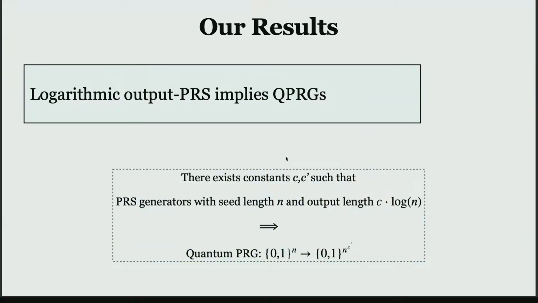Okay, let's look at the first result in a bit more detail. What we show is that if you have PRS generators with seed length n, and the output length is some constant C times log n, you should think of this constant as at least 10 for now, then such a PRS implies the existence of quantum pseudorandom generators. Of course, n to the C prime should be larger than n.